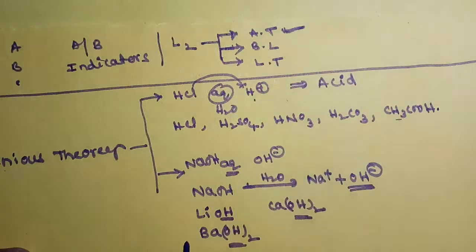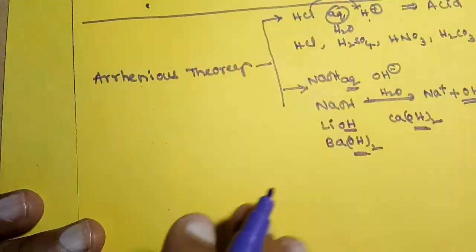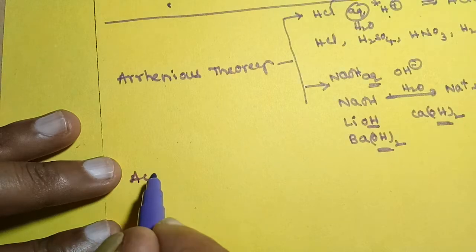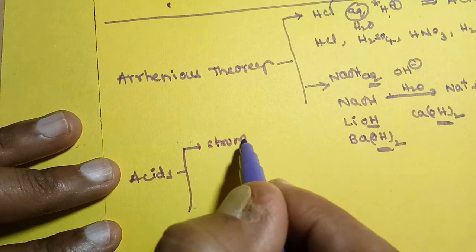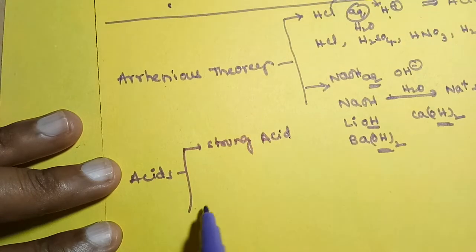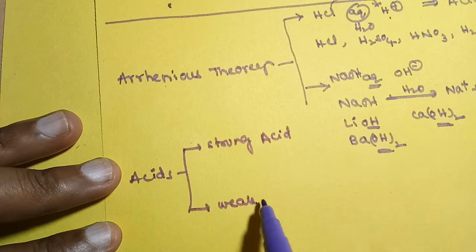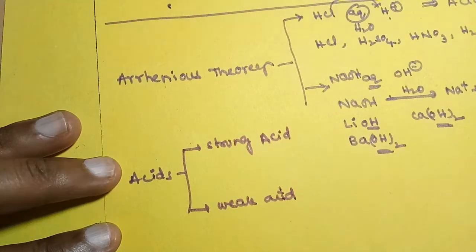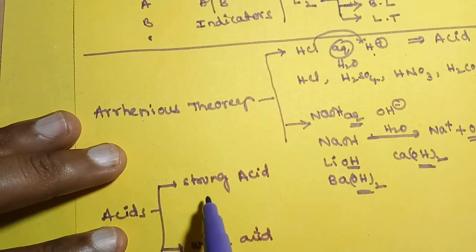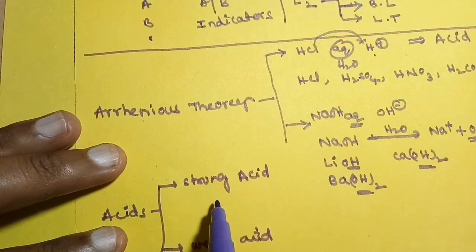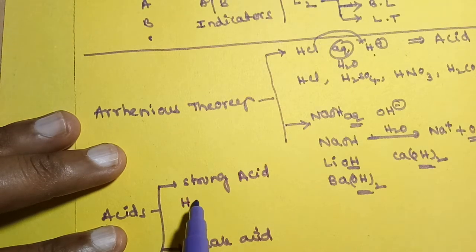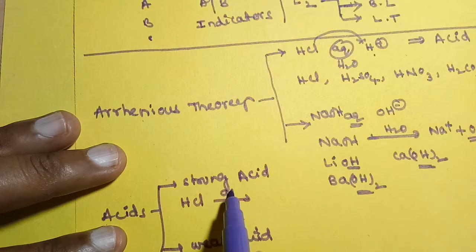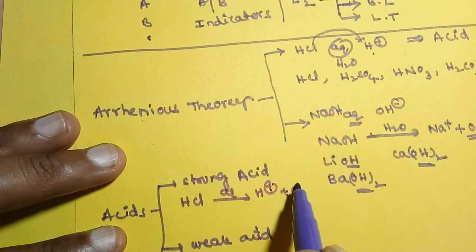Now these acids are further divided into two types: strong acid and weak acid. What is meant by strong acid? The substance which is completely ionized, 100% ionized, is called a strong acid. 100% ionized means if you consider HCl in aqueous medium, it gives H plus and Cl minus ions.